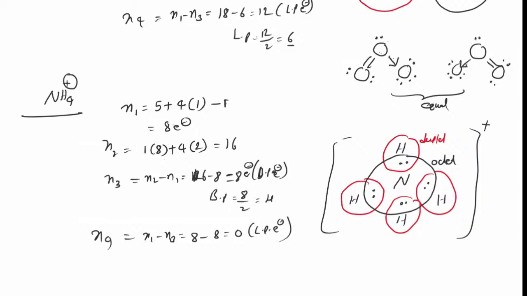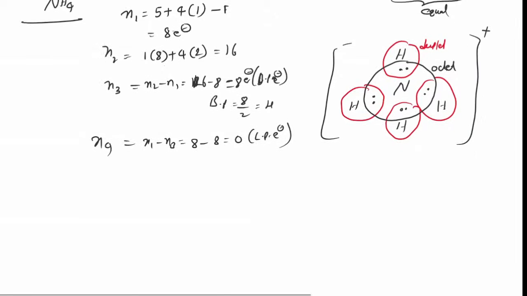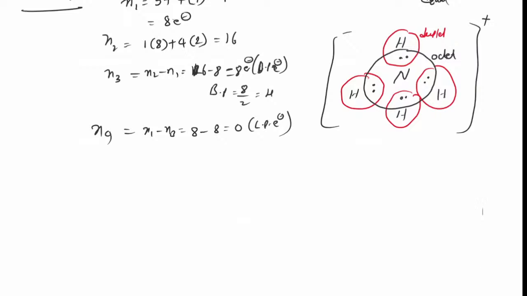Now you go for HNO3. If you want, I will explain HNO3 also. HNO3, what is N1?